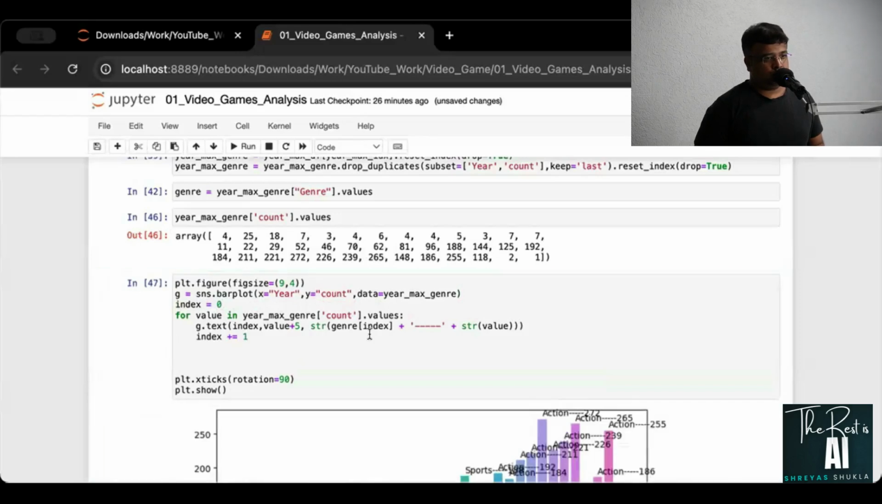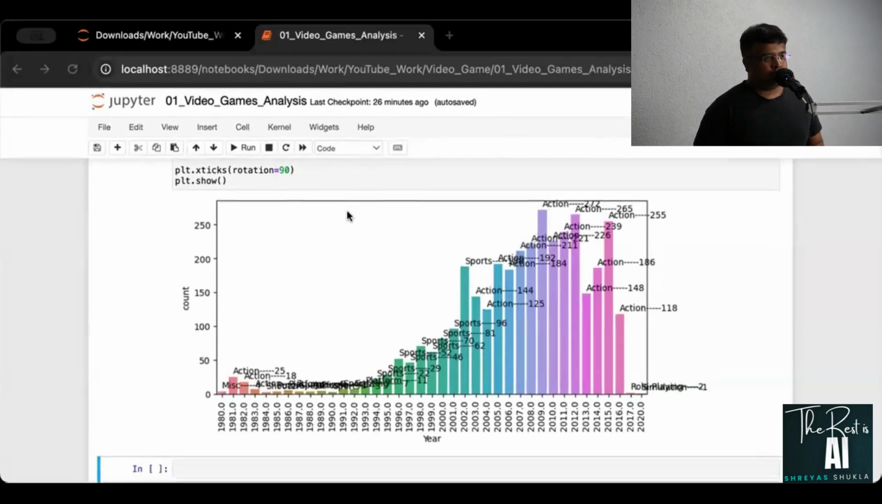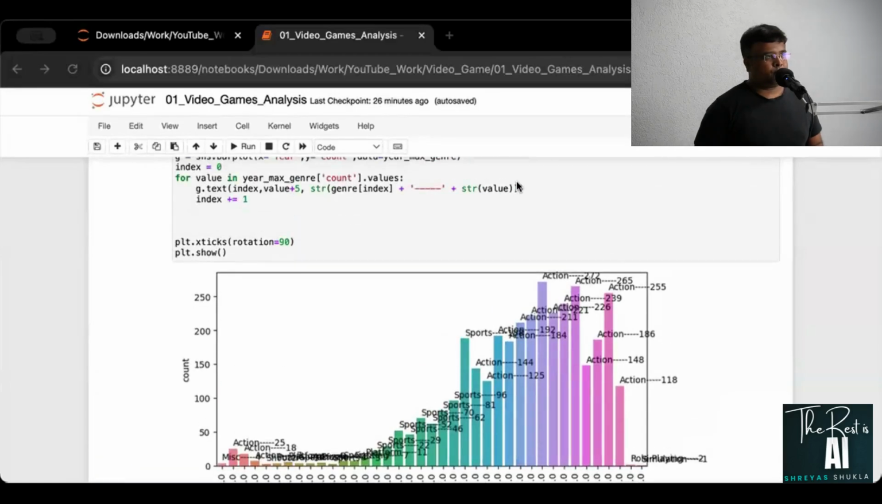There we go. Oh, there is a problem here. It is in horizontal direction, so I'll have to fix that as well. I'll say rotation is equal to 90.